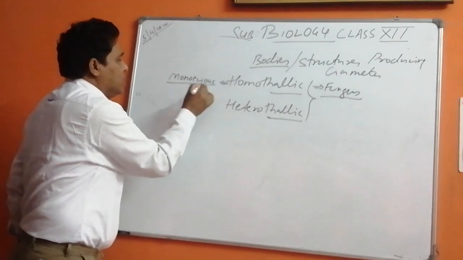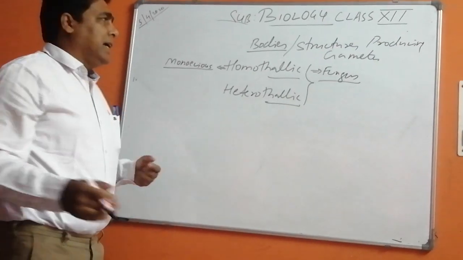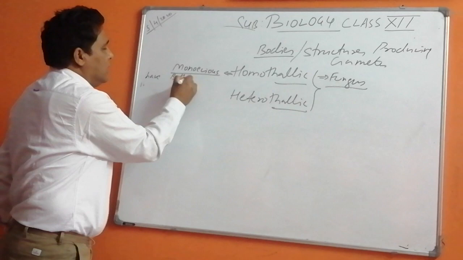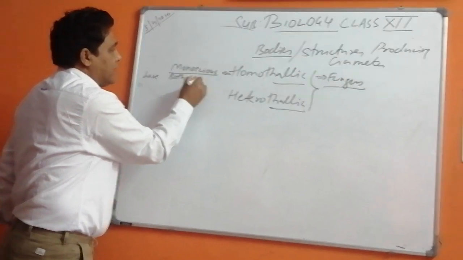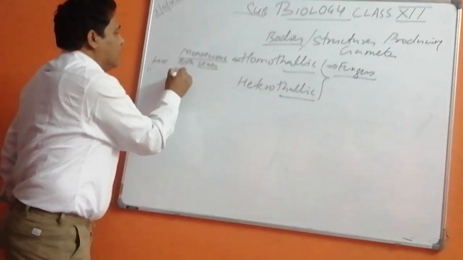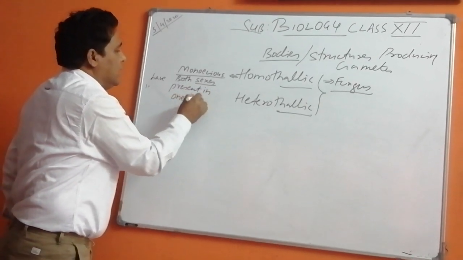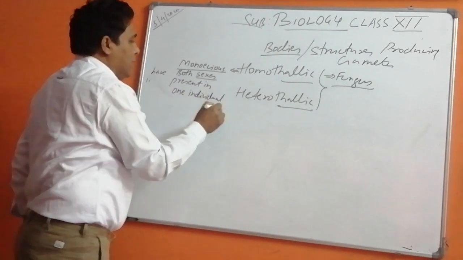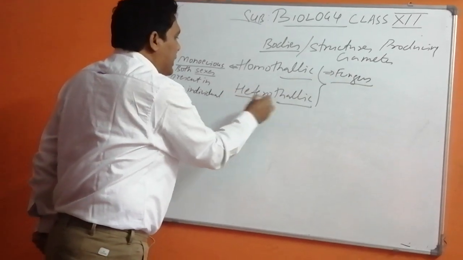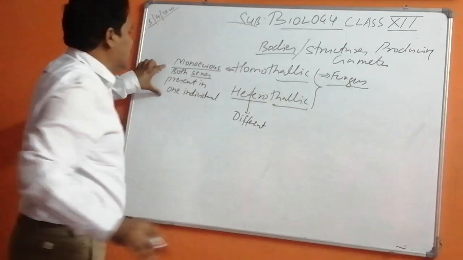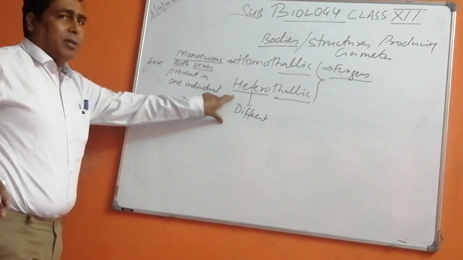Now what is monoecious? Monoecious means they have both sexes present in one individual. When we talk about hetero itself, it means different. So when you have learned this, it will be very easy for you to find out.